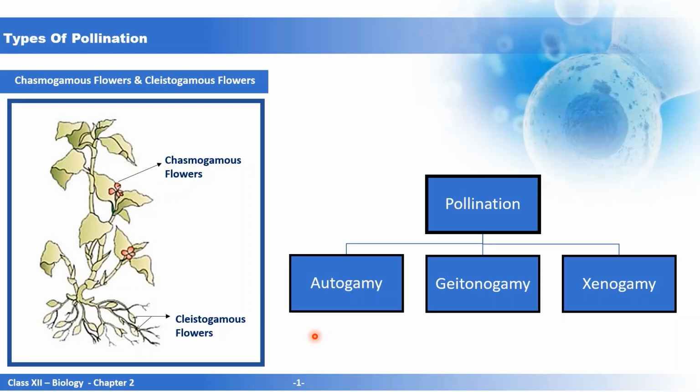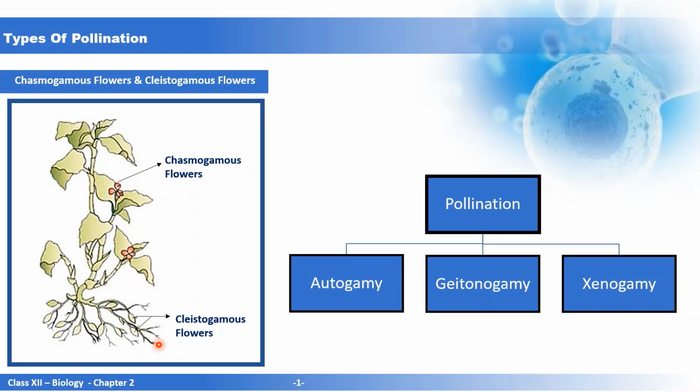Now in some plants such as oxalis, they have two types of flowers. One is chasmogamous flowers. These are the normal open flowers that you see everywhere. And the other type of flower is cleistogamous. These are the closed flowers, as you can see here. In chasmogamous flowers, the cross-pollination can take place, that is geitonogamy or xenogamy.